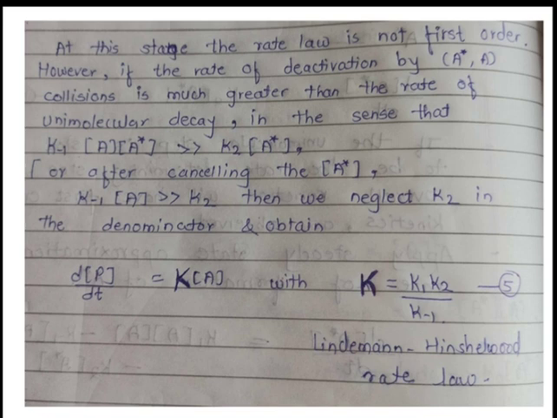Here two conditions are there. This one is the first and this one is the second. Now consider this: K minus 1 into concentration of A is very much greater than K2. Then we neglect K2 in the denominator and obtain the equation.